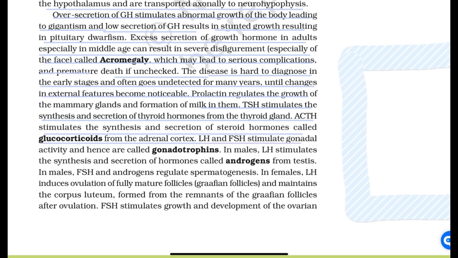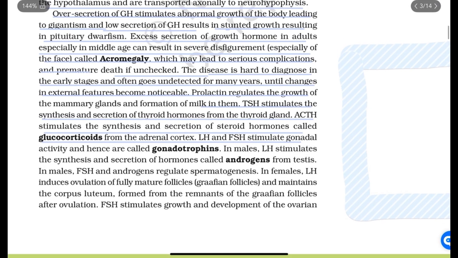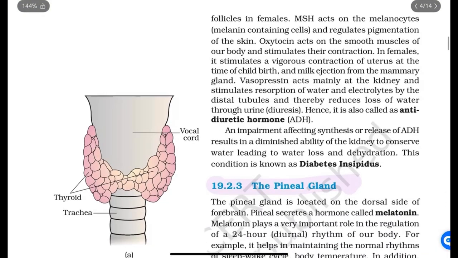LH and FSH stimulate gonadal activity and hence are called gonadotrophins. In males, LH stimulates the synthesis and secretion of hormones called androgens from the testes. FSH and androgens regulate spermatogenesis. In females, LH induces ovulation of fully mature follicles, Graafian follicles, and maintains the corpus luteum formed from the remnants of Graafian follicles after ovulation. FSH stimulates growth and development of ovarian follicles in females.